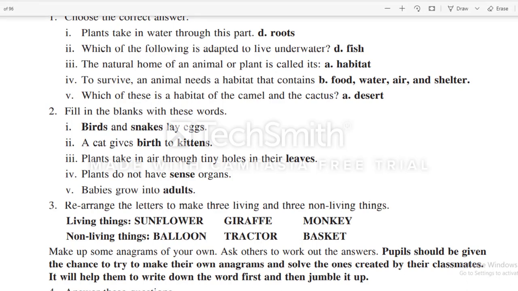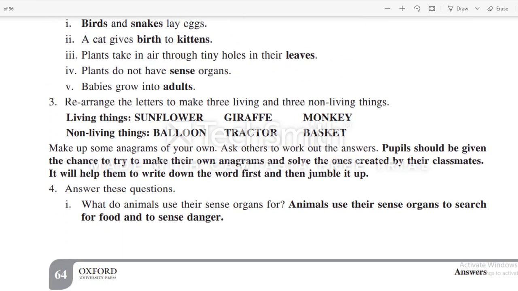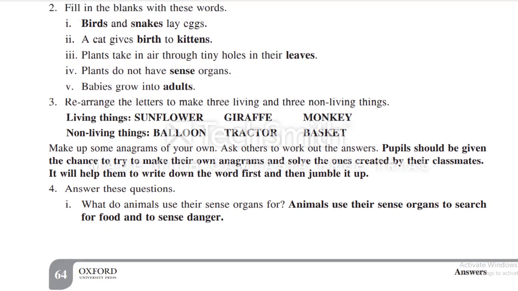Make up some anagrams of your own. Ask others to work out the answers. The jumbled words are also called anagrams. You can make some anagrams and also play with your sisters and brothers at home, to think about it and rearrange the words. This is also a word game and a puzzle game, and so on. You can also give your own name.